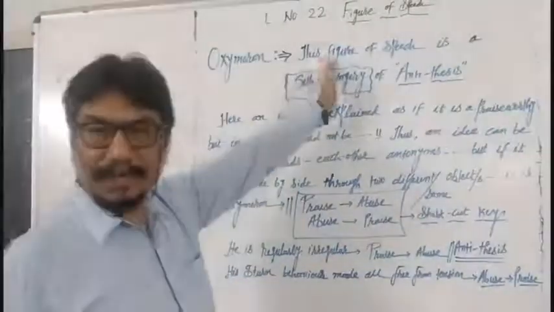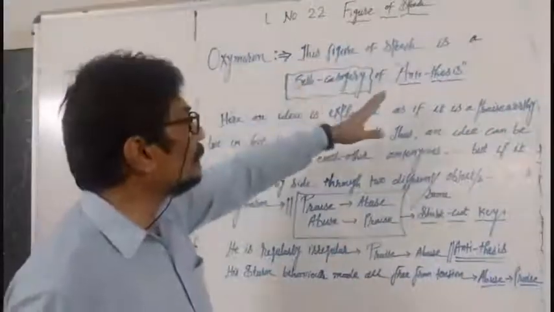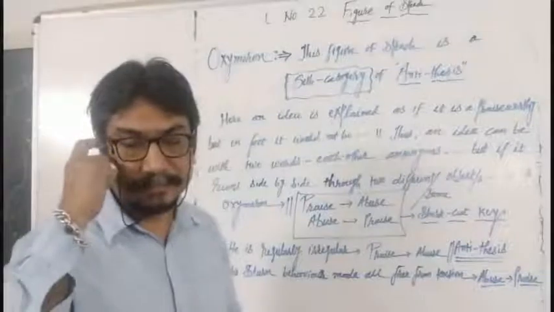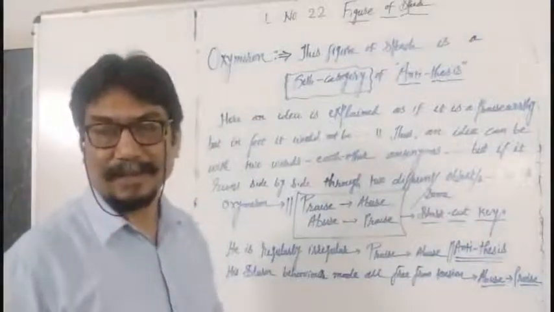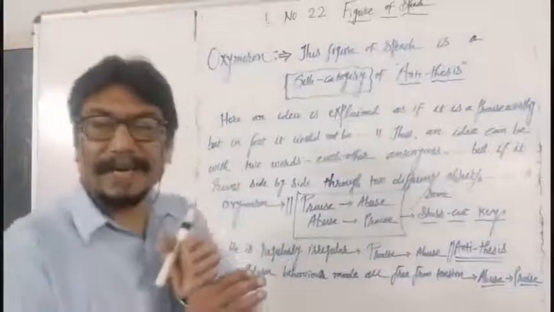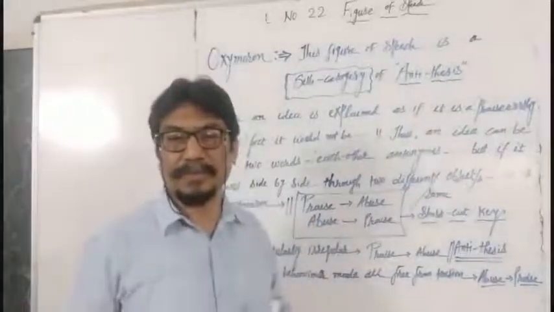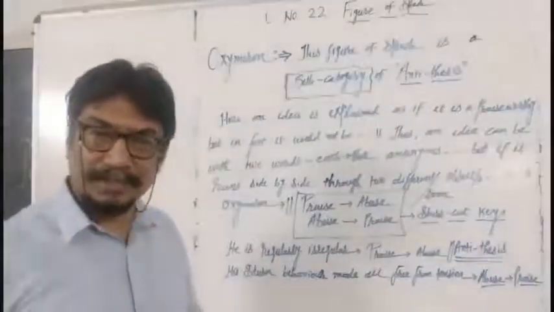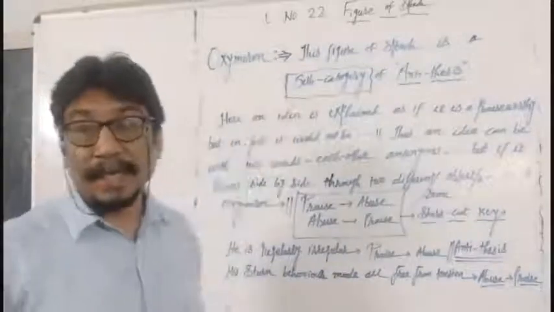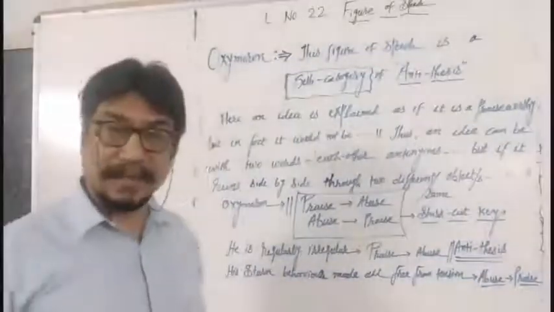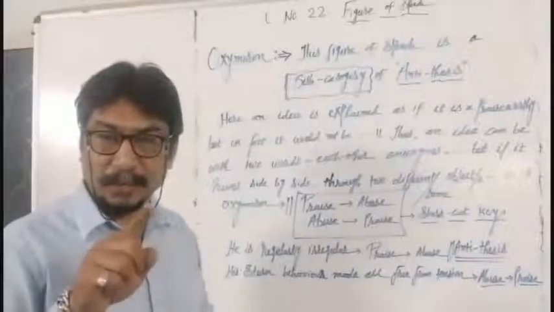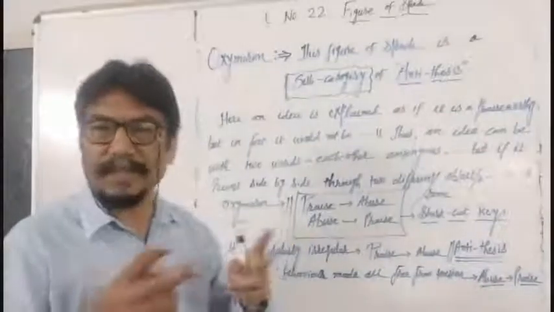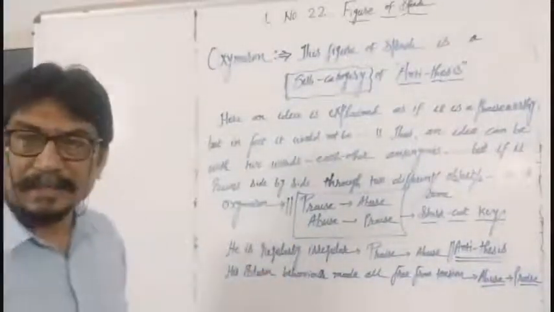So initially I have written that this figure of speech is a subcategory of antithesis. Part, subpart. With the same idea, when you are using total opposite words, that is antithesis. आगे दुख तो पीछे सुख है. We have completed that in antithesis. Here also I had given you one more example: he is regularly, irregularly. Regular, irregular. Two opposite words are there with a single common matter.